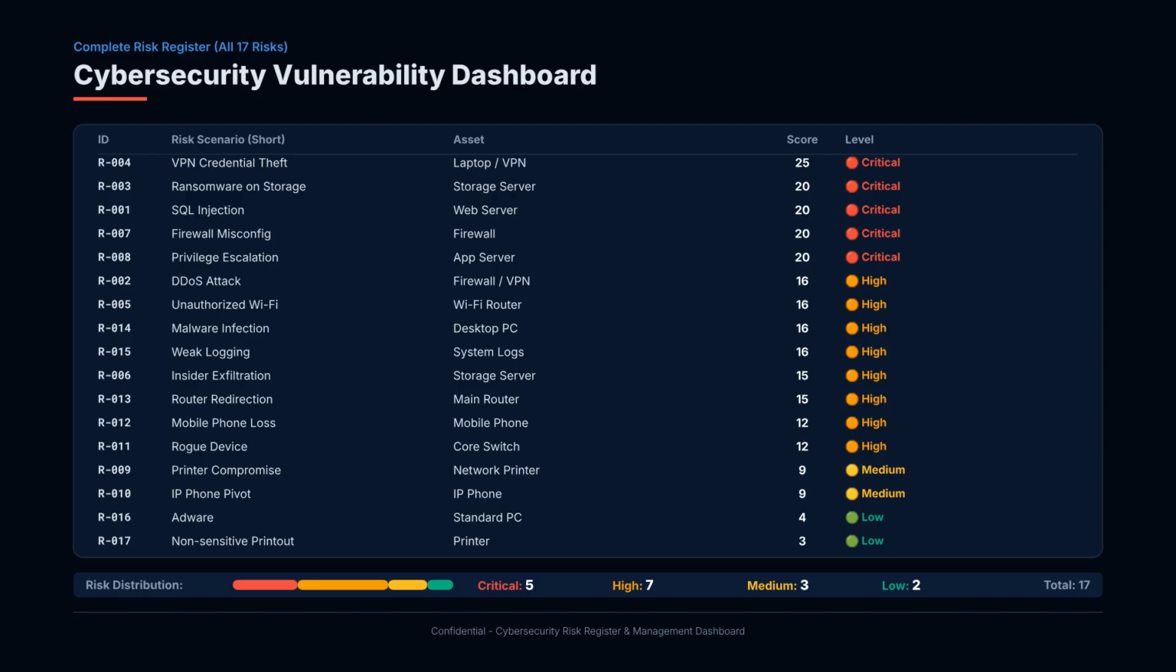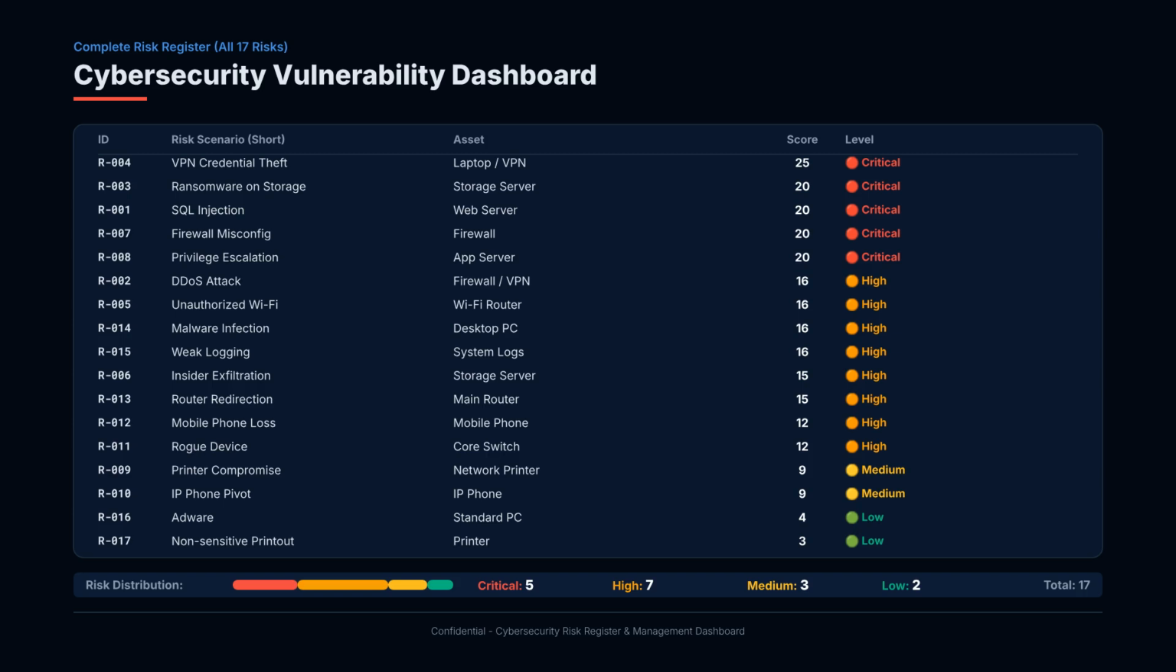This is the complete risk register, containing all 17 identified risks ranked by their risk scores. The highest priority risks are VPN credential theft, ransomware on storage, SQL injection, firewall misconfiguration, and privilege escalation, all classified as critical. High-risk issues include DDoS attacks, unauthorized Wi-Fi access, and malware infection. Medium risks include printer compromise and IP phone pivoting, while low risks include adware and non-sensitive printouts.